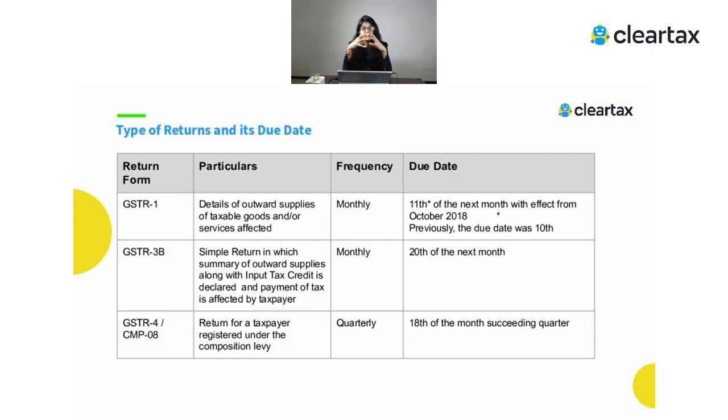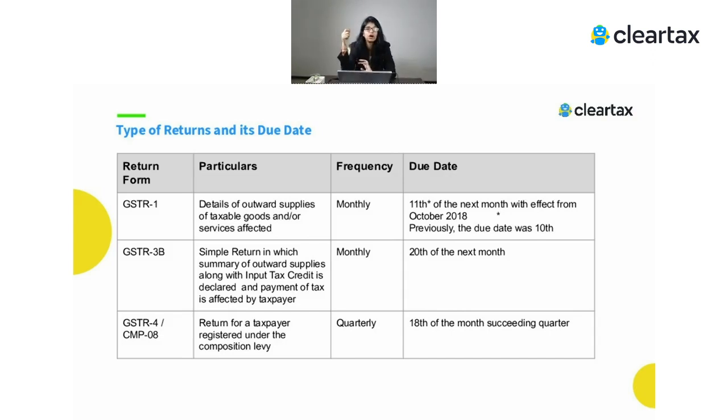What does this mean? If we talk about GSTR 1, there would obviously be a month attached to it. For example, I want to file the return for the month of April. I will look into all the supplies which have been done in the month of April, which means from 1st April till 30th April. And I will be filing the return till the 11th of the next month, which means for the month of April, I will be filing the return till the 11th of May. So that is the due date when I have to file the return.